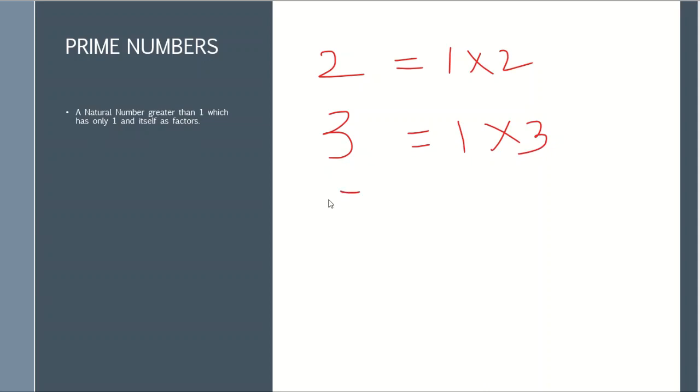Let's say 5. 5 is a product of 1 and 5. So a prime number is a number that is greater than 1 and that is a product of itself and 1. For example, 2, 3, 5, 7, etc. are called prime numbers.